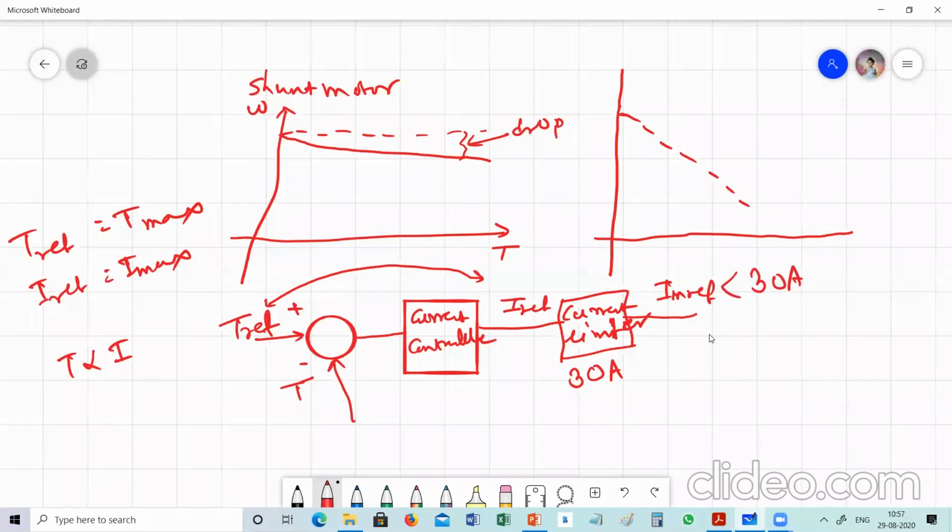It will always be less than 30 ampere. Obviously IM reference is equal to the rated current provided by the machine, IRM equal to rated current IR.